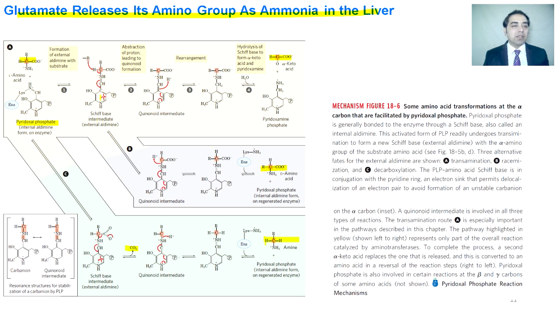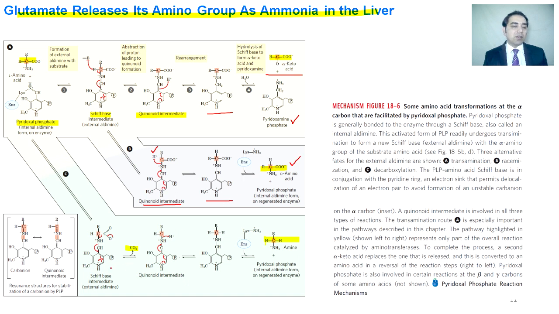In the first type of reaction, first of all, the amino acid makes an external aldimine bond with the pyridoxal phosphate, and this is called the Schiff base formation. Then the quinonoid intermediate is formed after the release of one hydrogen. After the rearrangement reaction, we obtain this species, and the final product is alpha-keto acid and pyridoxamine phosphate. In the second case, the quinonoid intermediate of the pyridoxal phosphate along with the amino acid is formed. Then release of one hydrogen occurs and we obtain this species. And finally, the L-amino acid is converted into the D-amino acid and released from the pyridoxal phosphate.